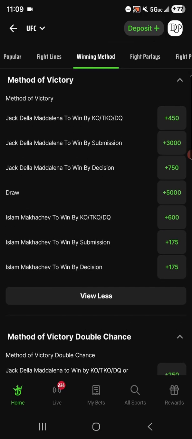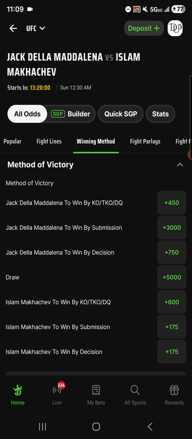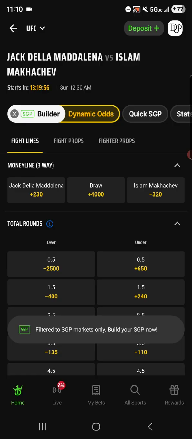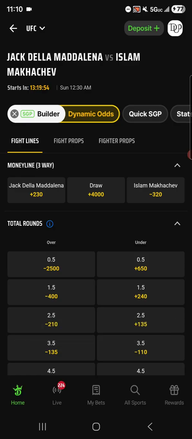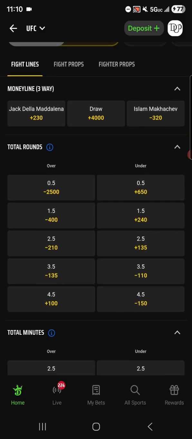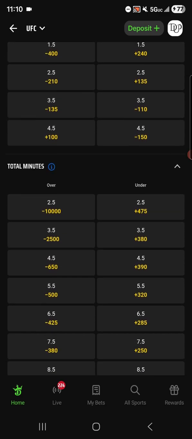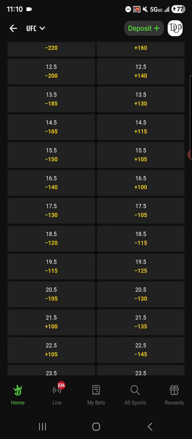Simple enough. And really quick, just like every other sport, you can go into the single game parlay builder and get those dynamic odds to create a single fight parlay where you can have moneyline bet plus total over under rounds, even down to the total minutes of a fight.